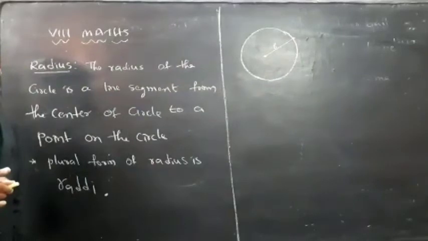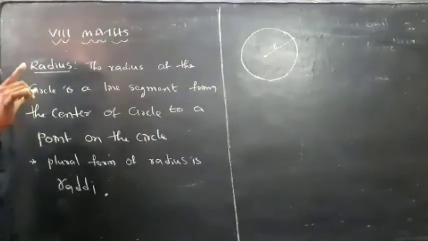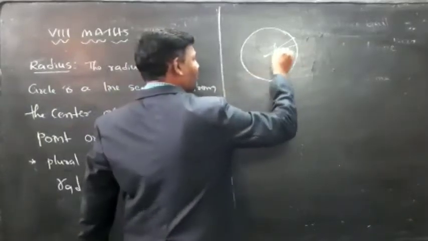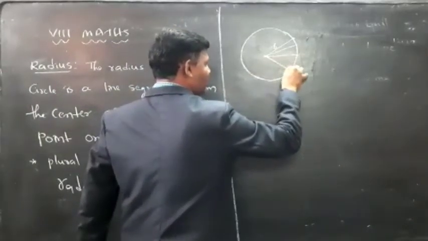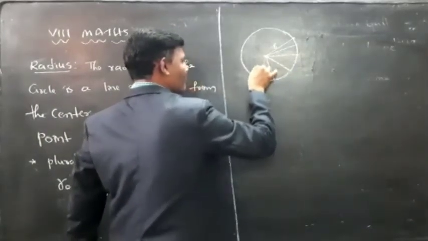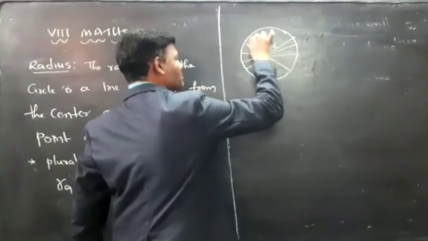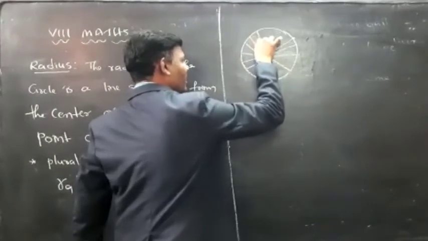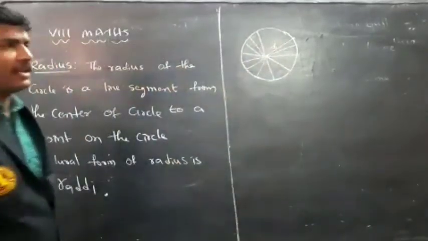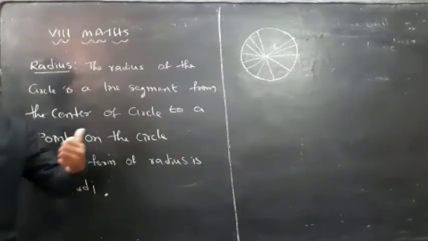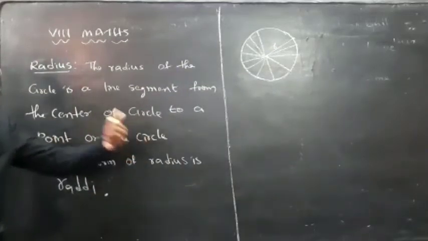We can take infinite radii in a circle, because circle is a combination of infinite points, so we can draw infinite radii in the circle. And what is the plural form of radius? Radii. Radii is the plural form of radius.